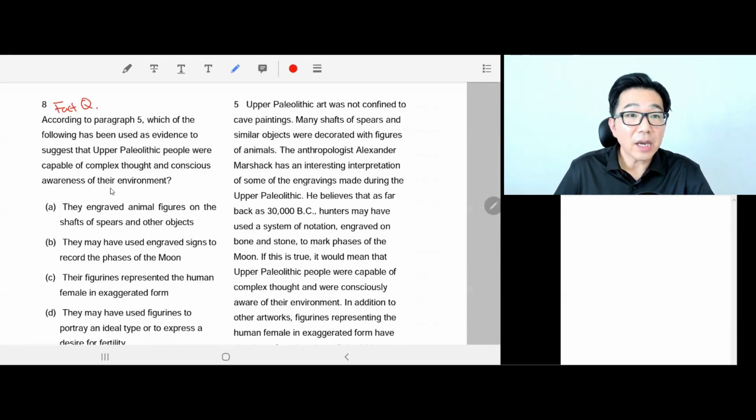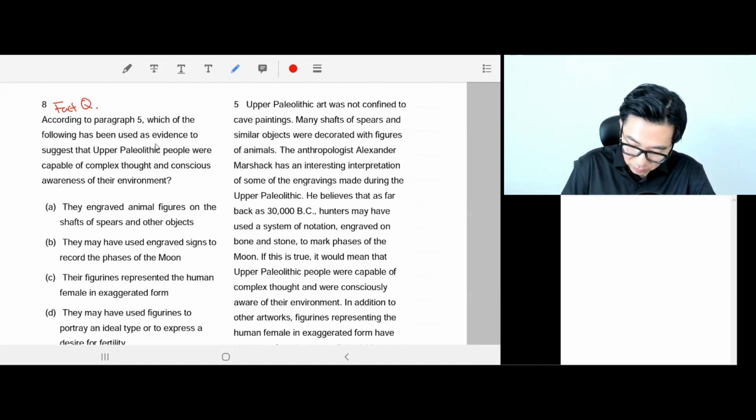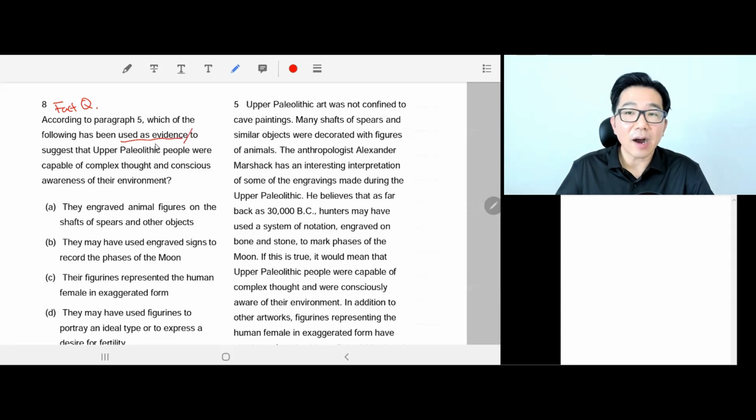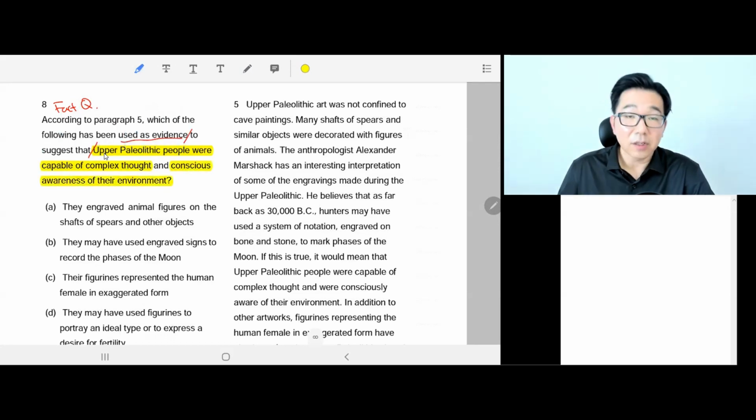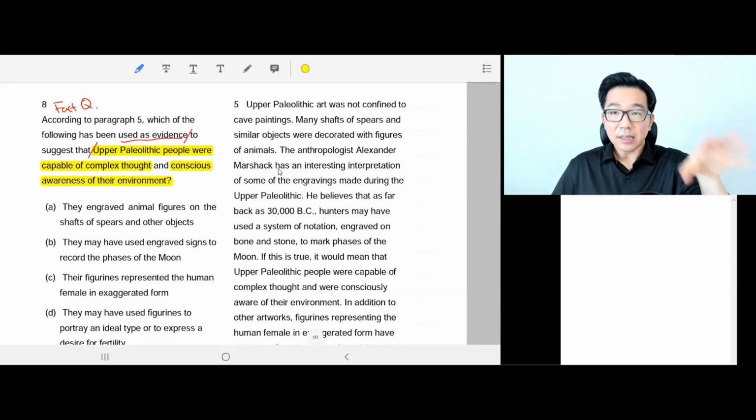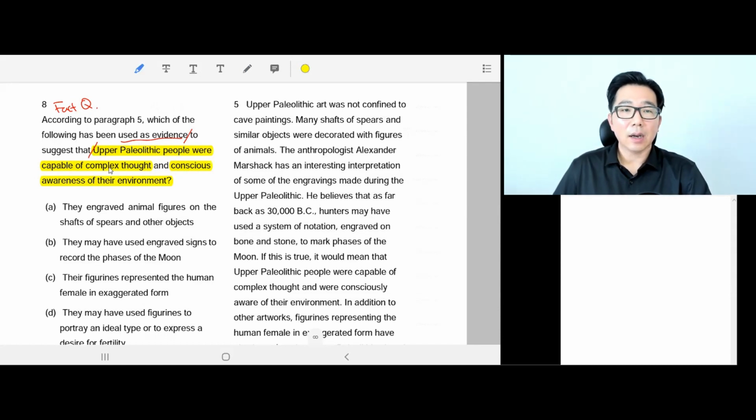We're getting 2 or 3, I think, okay, in this set. So according to paragraph 5, there is some evidence, some fact we need to find, that can suggest what idea? Upper Paleolithic people were capable of complex thought and conscious awareness of their environment. Okay, there's something that helps us to say, because of this reason, they were complex thinkers, Upper Paleolithic people, and they were aware of their environment, consciously.